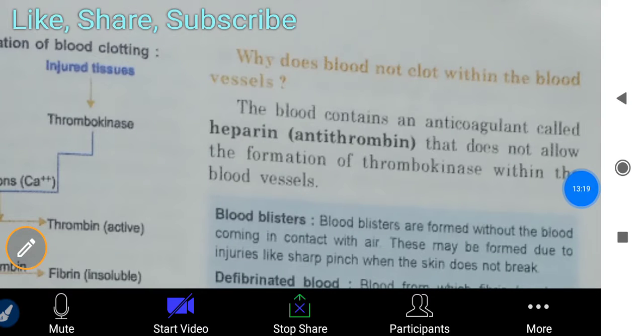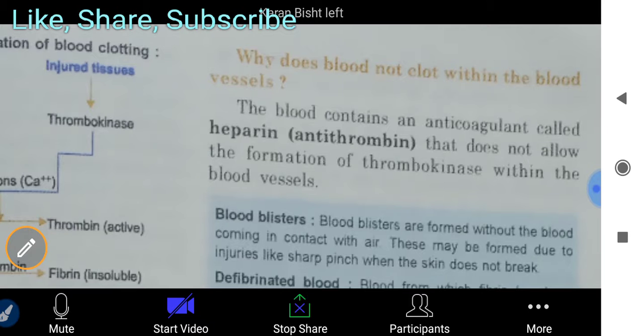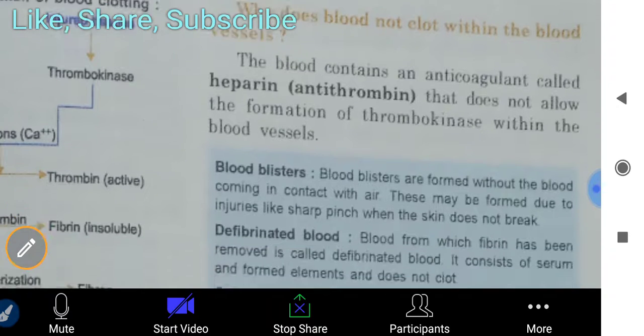It is also said here: why does blood not clot within the blood vessels? The blood contains an anticoagulant called heparin. Okay, it is antithrombin that does not allow the formation of thrombokinase within the blood vessels. That's why our blood does not clot in our body.